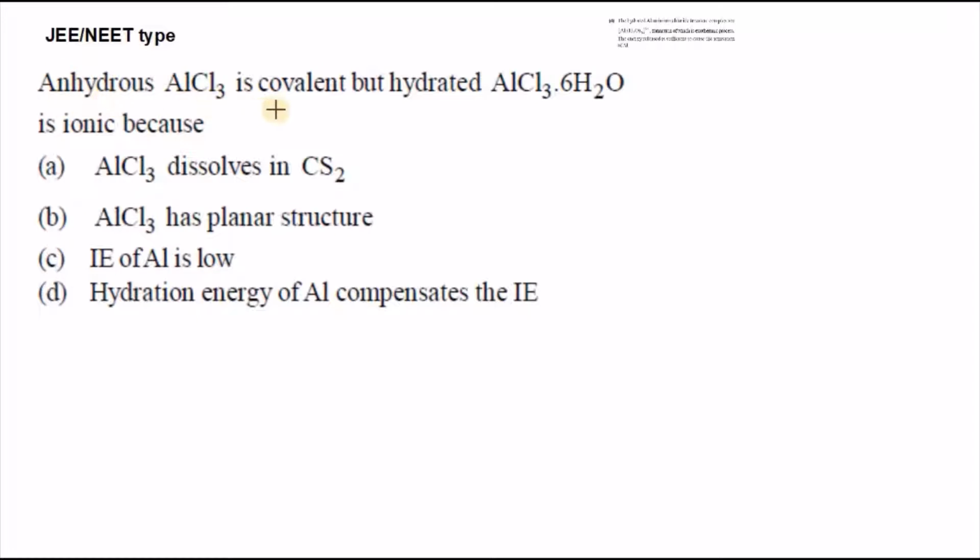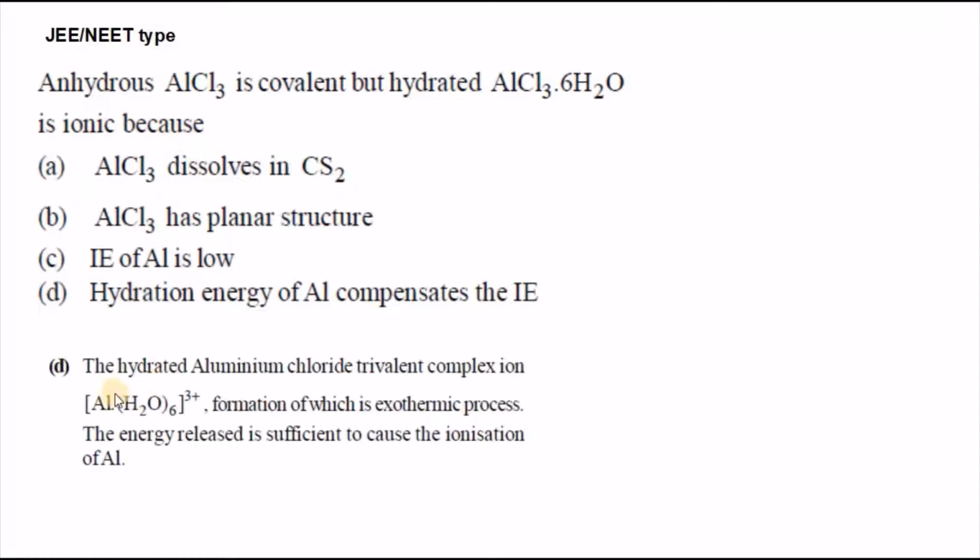Anhydrous AlCl3 is covalent, but hydrated AlCl3·6H2O is ionic. What is the reason behind it? The formation of the hydrated trivalent complex ion, Al(H2O)6 3+, is an exothermic process. The energy released is sufficient to cause the ionization of aluminum. Hence the hydration energy of aluminum compensates the ionization energy. So the fourth option is the right option for this question.